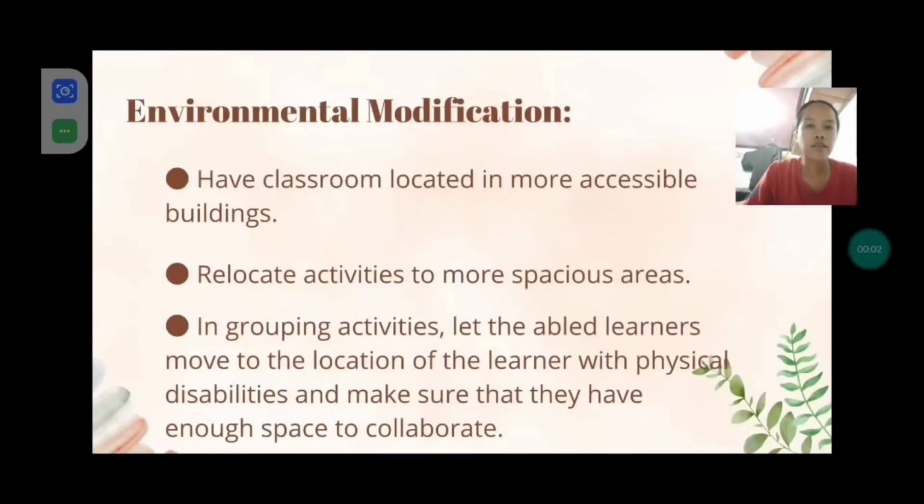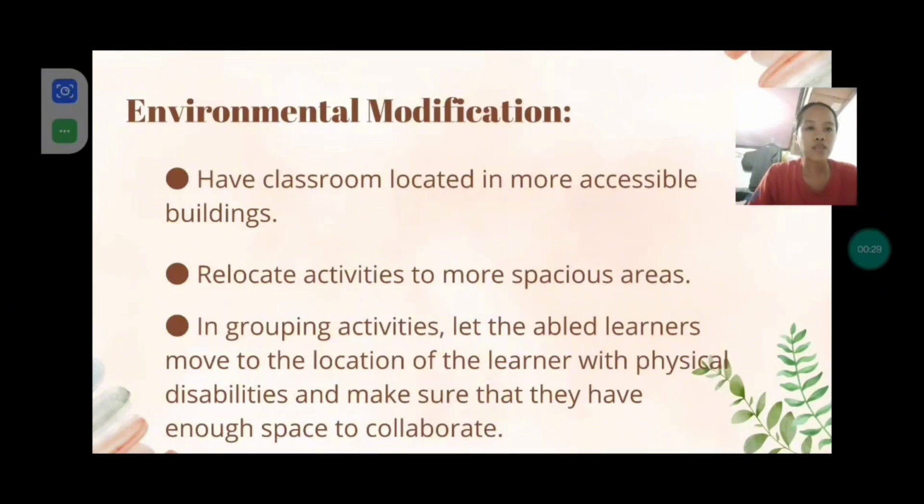So here are the environmental modifications that we could utilize so that those learners having difficulty moving and walking could cope with their environment. The first one is to have the classroom located in more accessible buildings, meaning the classroom should be located in areas that are accessible for those learners having difficulty walking and moving. For example, the classroom should be located on the first floor rather than on the second or third floor.